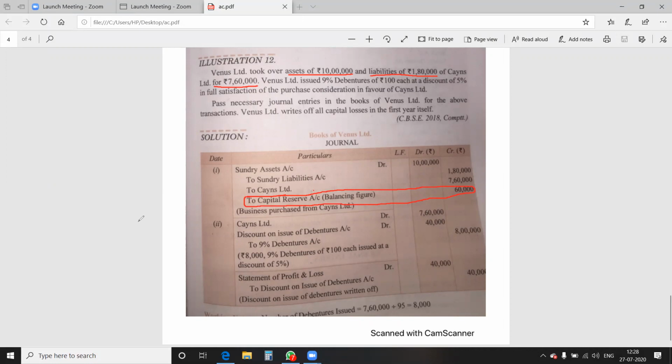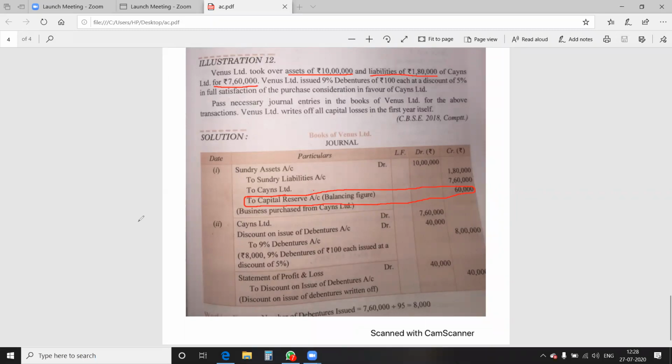In the previous question, assets, meaning the debit balance, were less than the total of liabilities and purchase consideration. But in this question, the total of the assets is more than the liabilities and purchase consideration. So, write the main point to be remembered always in your books: if the debit side exceeds, then the amount is transferred to capital reserve.